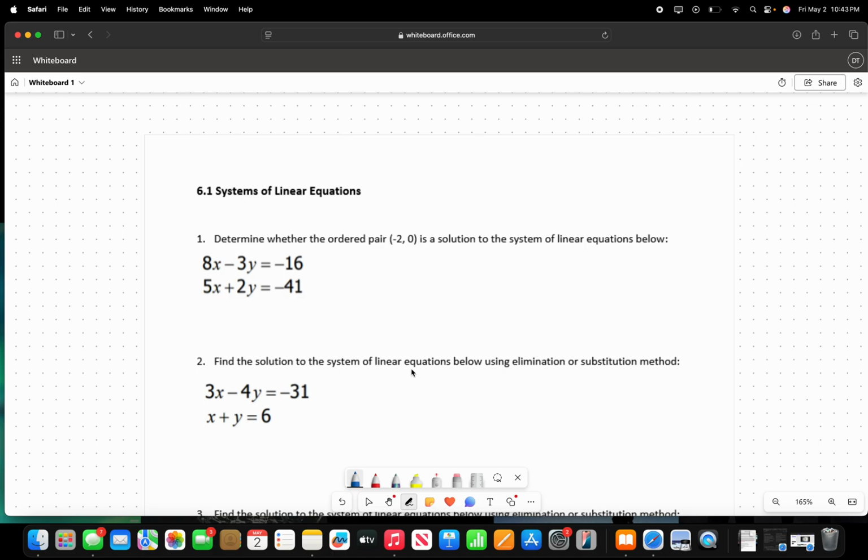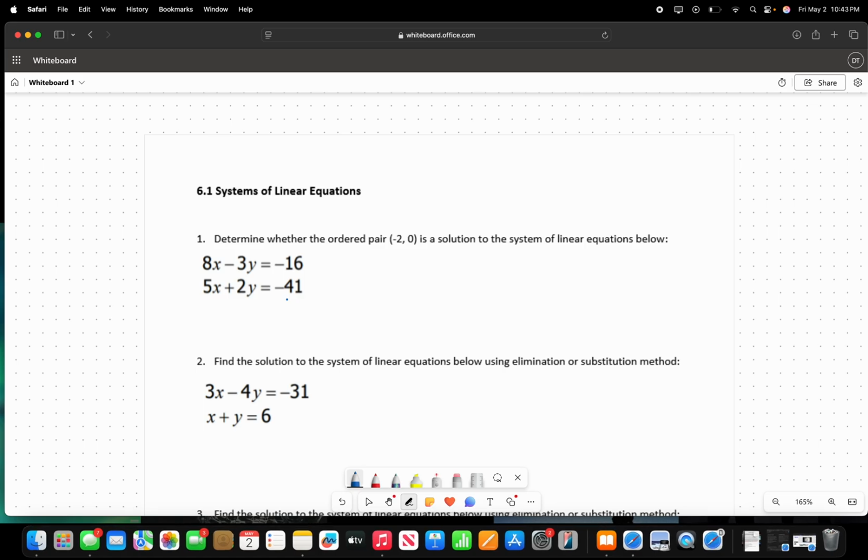For this first question, it's asking us to determine whether the ordered pair, negative 2, comma 0, is a solution to the system of linear equations below. Linear equations are just two equations at the same time, and right now it's asking us to find the ordered pair that works in both equations. This point is going to be called the solution.